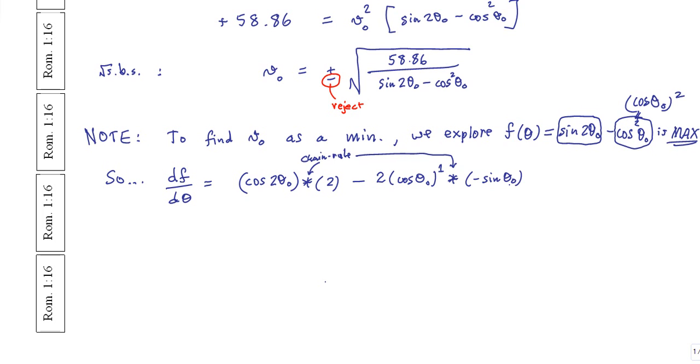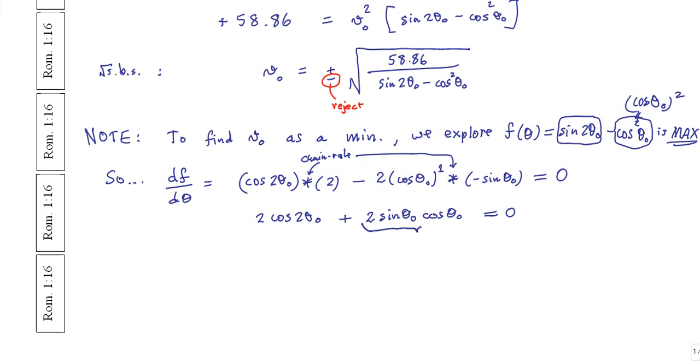Okay? And like I said, and like you know, I'm sure, we have to set that to 0 to find an extremum value. So let's do this. Let's see what we get. We have 2 cos of a double angle minus a minus is a plus 2, let me write the sine of theta 0 first, cos of theta 0 is equal to 0, and lo and behold, we have what we saw before.